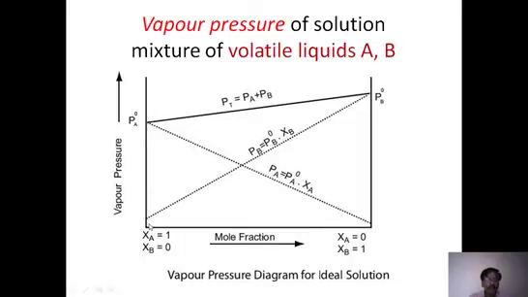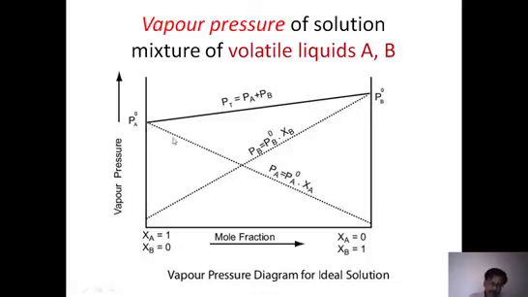If you take only A, pure A has vapor pressure P A naught. If you take only B, pure B has vapor pressure P B naught. And if you take the vapor pressure of mixtures with different compositions, it moves. This upper line is the total vapor pressure PT, which is always equal to PA plus PB. So it is a combination of PA and PB. Let us assume PB is the higher vapor pressure and PA is the lower vapor pressure, and this connecting line itself gives the total vapor pressure of the mixture in different proportions.